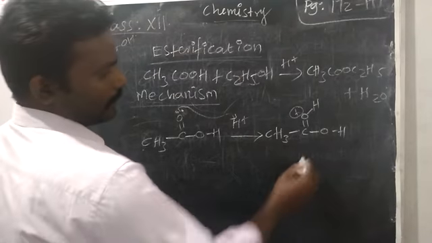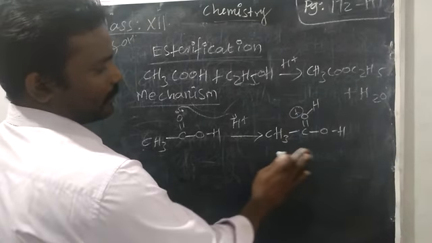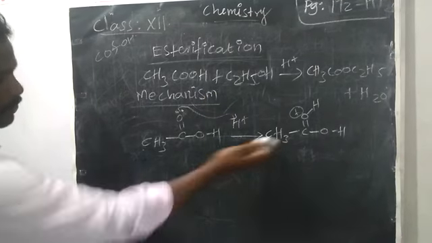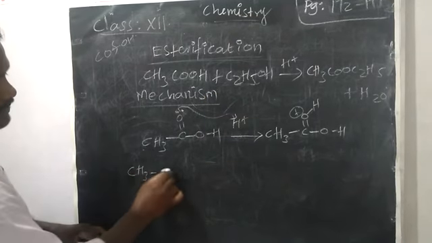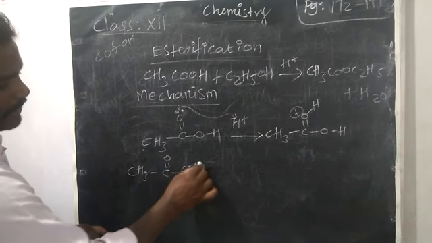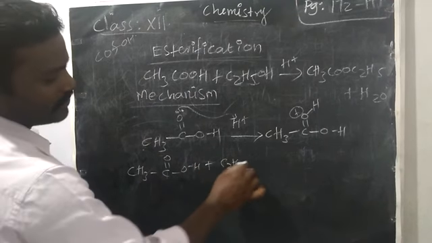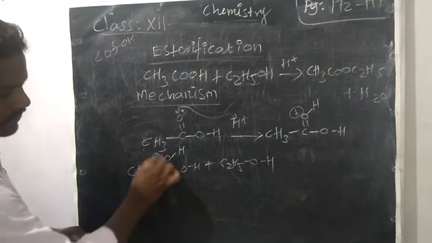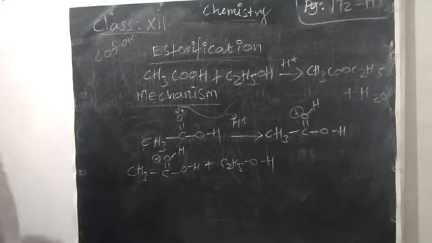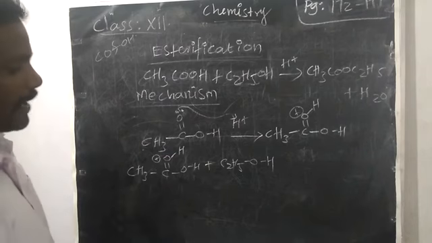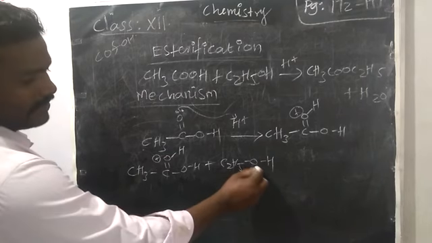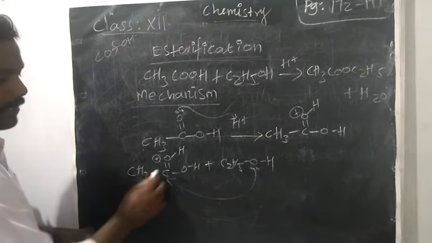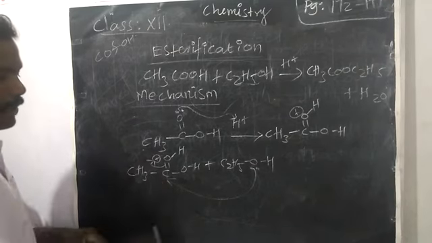Now what happened? This reactant will react with our next reactant, ethyl alcohol. So you take the same here, CH3C double bond OH with C2H5OH. Now what will happen? Here hydrogen as well as plus. For a long time the plus cannot be carried by the oxygen. Okay, we should neutralize. For that, what will happen? This oxygen will give this lone pair of electrons to form a bond with the carbon. So this bond will neutralize the plus charge.